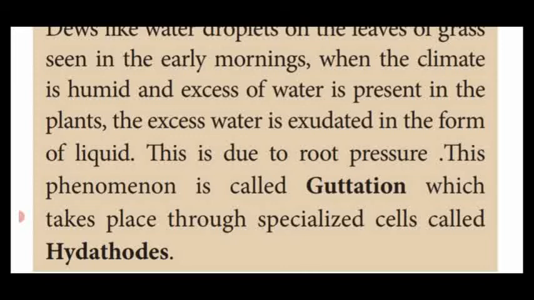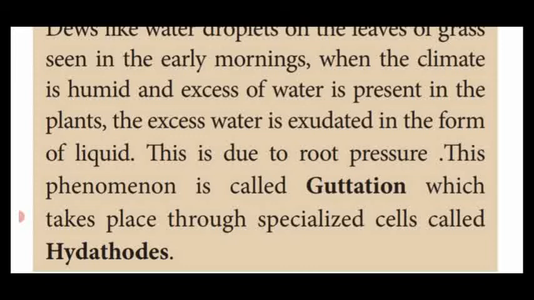This phenomenon is otherwise known as guttation. This guttation process takes place through specialized cells present in the epidermal region of leaves, called hydathodes. Dear students, in the first lesson, the internal structure of the monocot leaf, some epidermal cells which are larger in size are named hydathodes. These hydathodes are responsible for removal of excess water in the form of liquid.